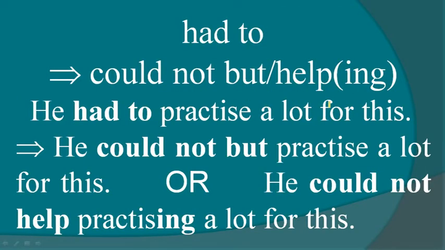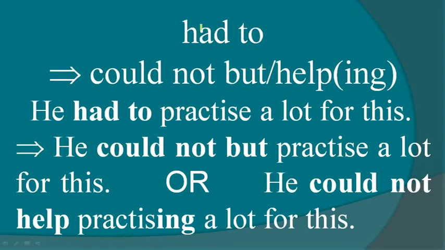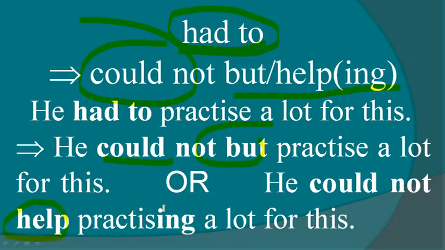Had to. Just see it carefully. Have to, has to. What is the past of it? Had to. So if we get had to in past form, instead of can, we have to use could. Okay. Could not but. But and help, I have already discussed earlier. So if we get had to, we have to use could not. He had to practice a lot for this. He could not but practice a lot. Could not but. But if we use help, you have to use ing. Okay,